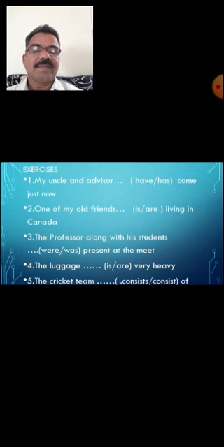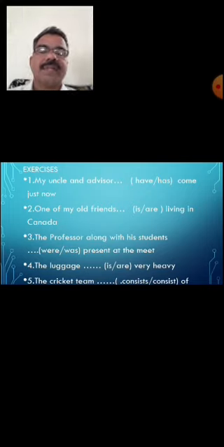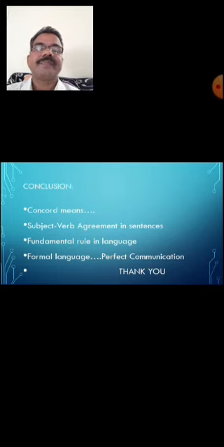Consists is the singular form of the verb, that is third person singular. The verb always takes s or es, that rule. So the cricket team consists of 12 members. So like that, these are some more examples with concord and its usage.